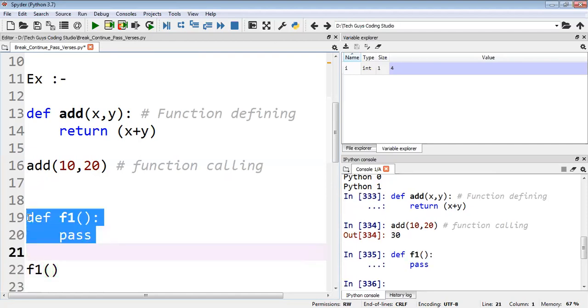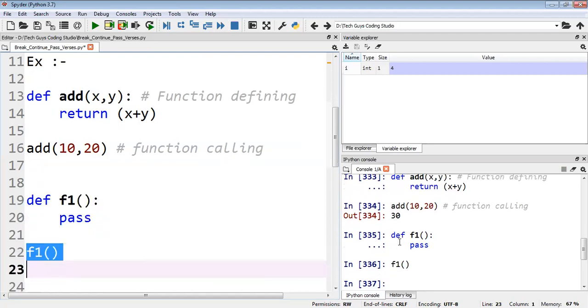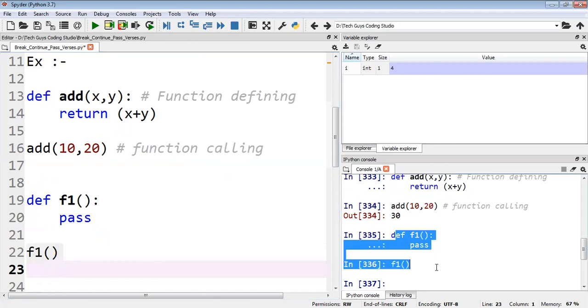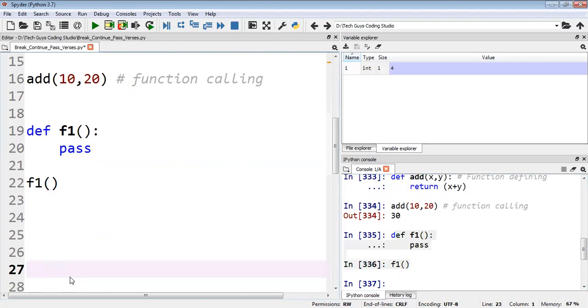Yeah, the function is working. We don't have any error. Now if I call it also, it's working. Both are working, no problem, no issue. But I don't know what the implementation is. So that time we can go for the pass statement.